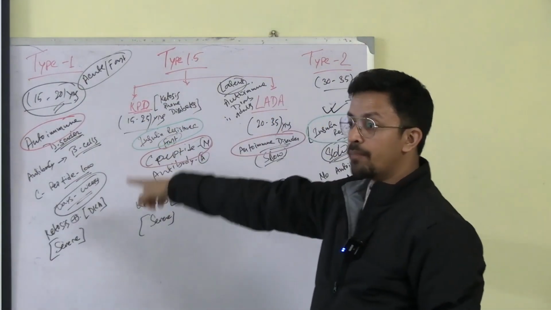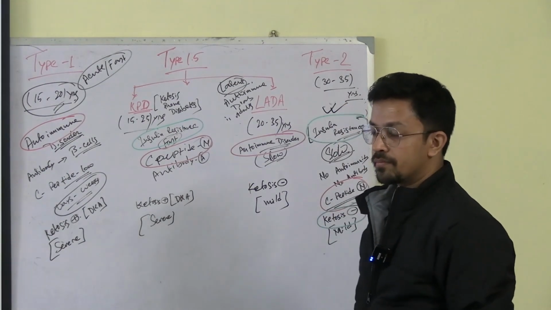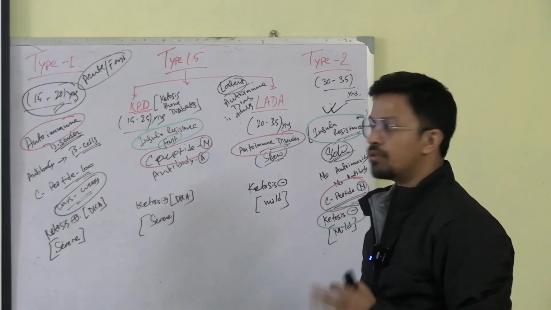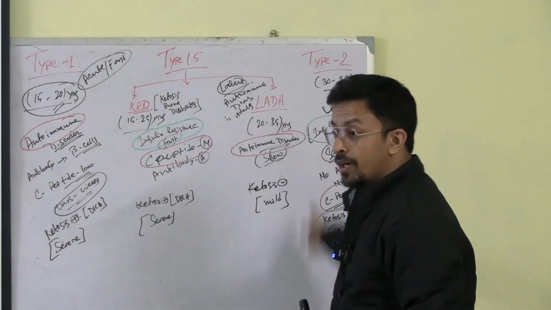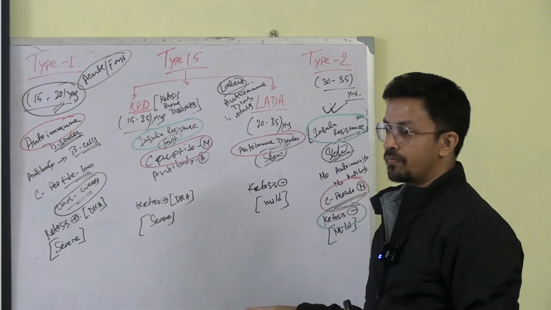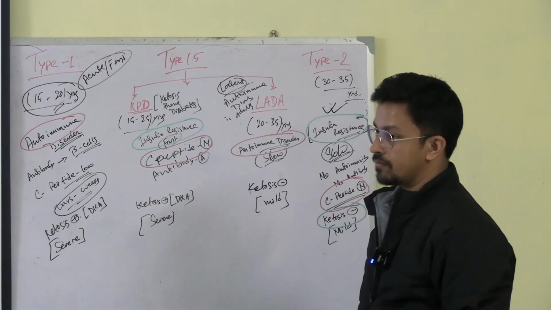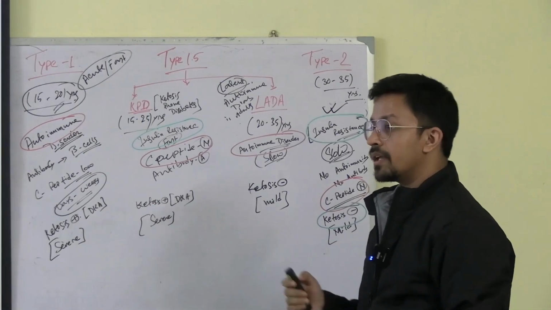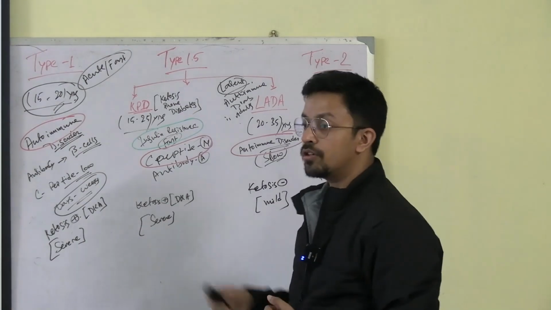In these two cases, the body is not getting the time to cope up. If the development of the disease takes more time, then the ketosis will not happen. In a person with type 1 and KPD, it will be fast. But at a later stage, if the patient is maintained with proper medication, then the ketosis will not develop.